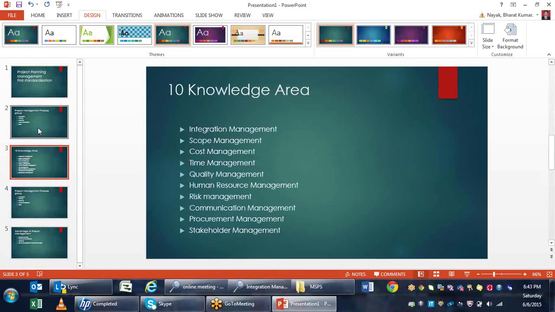First I want to discuss integration management. Integration management is nothing but the collection of the outputs of all the other knowledge areas: scope, time, cost, quality, human resources, risk, communication, and the documents at the end, which is called stakeholder. The outputs we get from these other knowledge areas will be the input for integration management. At the end of integration management, we can deliver the product to the customer. So before integration management, a project manager, resource manager or project planner should know the different other knowledge areas and how to handle them.